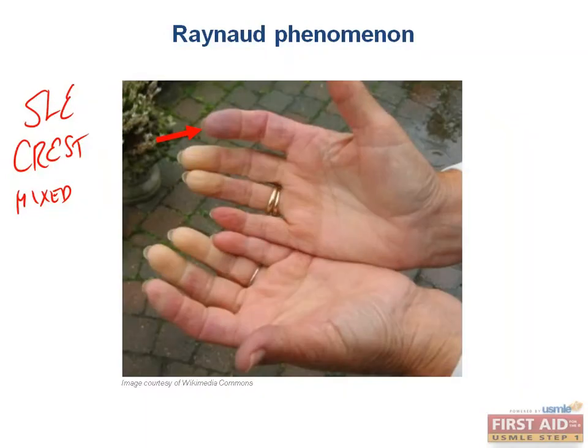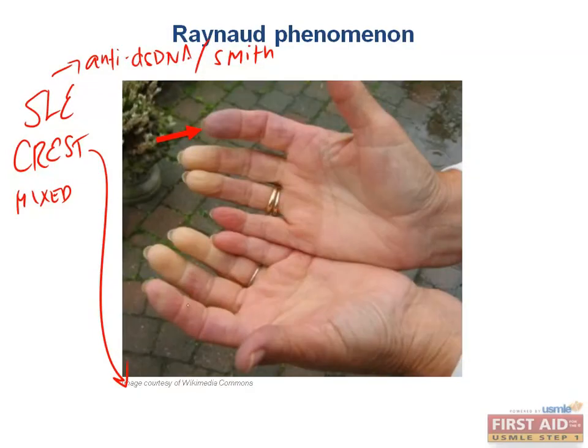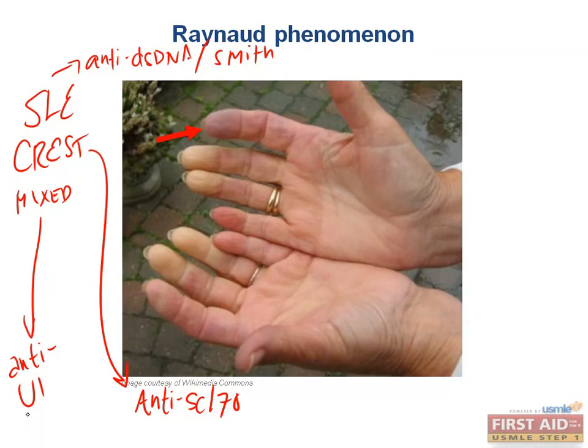Now, let's focus in on another high-yield aspect. Let's talk about which antibody is classically associated with each of these diseases. With systemic lupus erythematosus, you always think of double-stranded DNA and anti-Smith. With CREST syndrome, we like to think about anti-Scl-70 antibodies. And with a mixed connective tissue disease, we like to think about anti-U1 RNP antibody. Excellent. Let's keep on pushing.